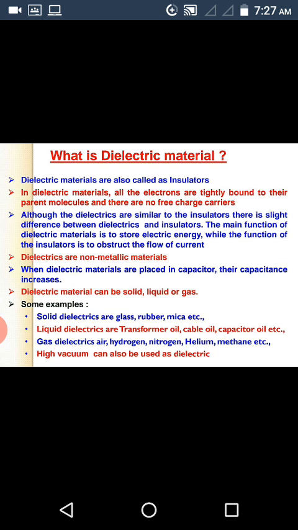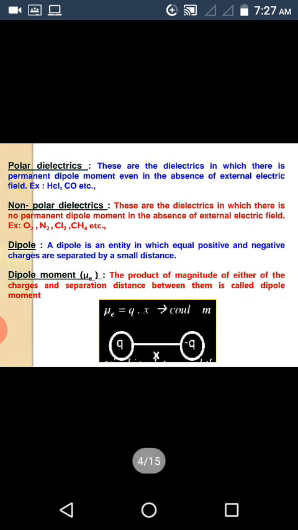Now, these dielectrics can be solids, liquids or gases. Some examples I am giving here. Solid dielectrics are glass, rubber, mica, etc. Liquid dielectrics are transformer oil, cable oil, capacitor oil, etc. Gas dielectrics are air, hydrogen, nitrogen, helium, etc. High vacuum can also be used as dielectric material.